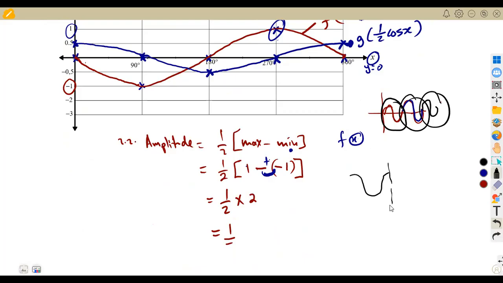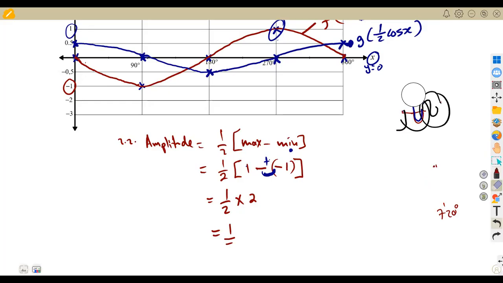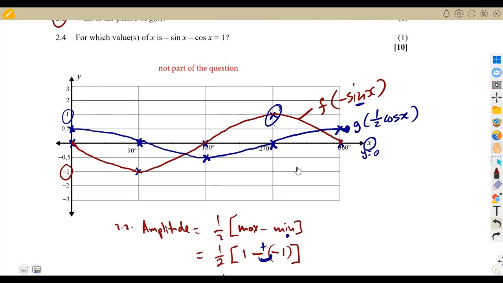At this point, it will be at 360 degrees. We'll see another shape, imagining from this point of 360 to 720 degrees, the same shape that we see from 0 to 360. So it means it is repeating itself in each and every 360 degrees. That is our period, all right? So in this case, our period is just 360 degrees.